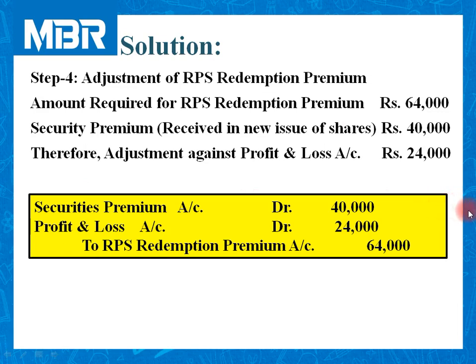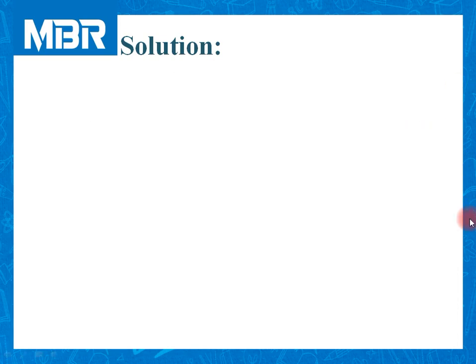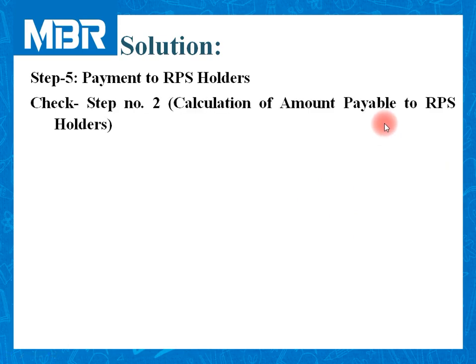Now we have arranged the capital part in step 3. We have already arranged the RPS redemption premium part in step number 4. So it is time to pay the amount due to RPS holders. Step number 5: payment to RPS holders.